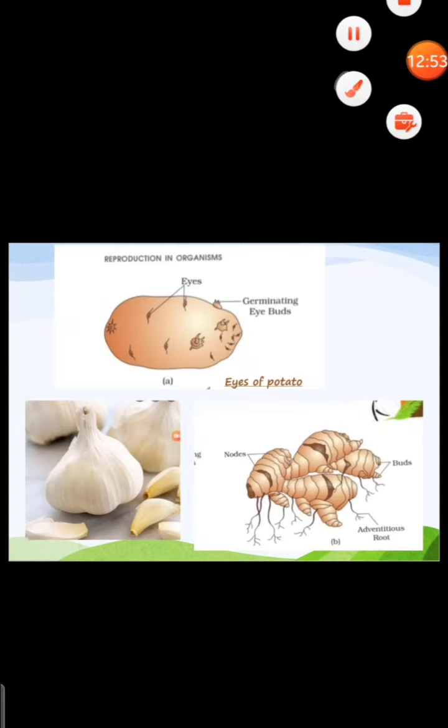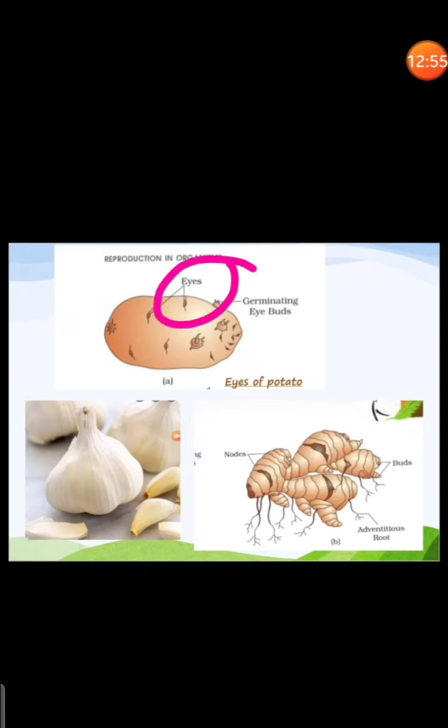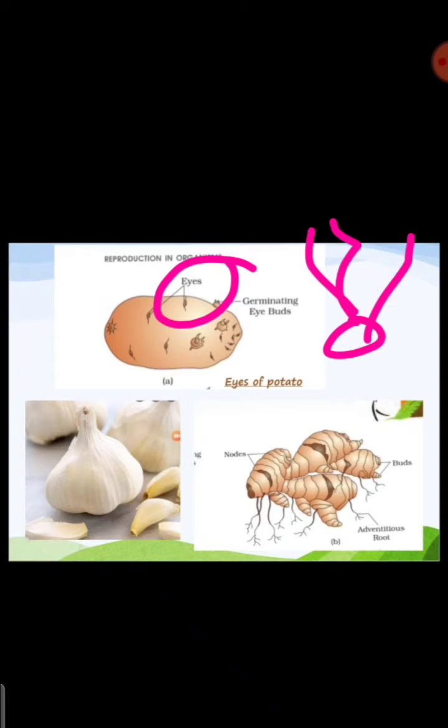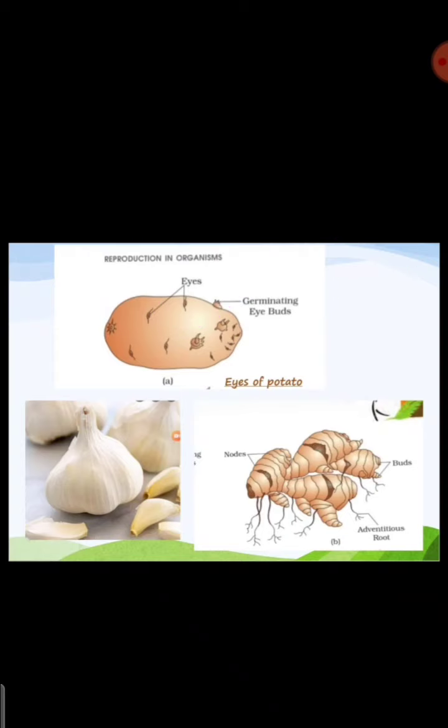Here you can see the eyes. The bud-like projections that grow from a potato when we keep it for a longer time are nothing but eyes, buds. When we cut it and put it in the soil, it will grow as a new organism. That will also grow as a new organism, we call it a bud.